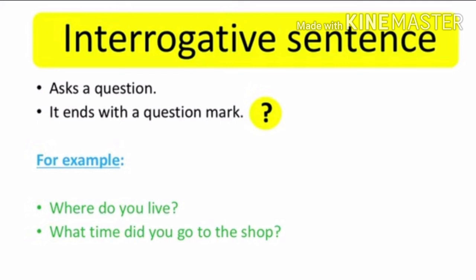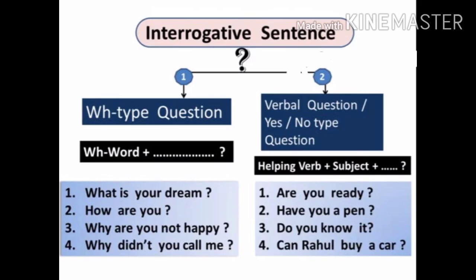What time did you go to the shop? There are two types. One is called as WH question and second one is called as yes and no type of question. Here also there are few more examples about WH question and yes or no type of questions. Students, even question tags are also a type of interrogative type of questions.